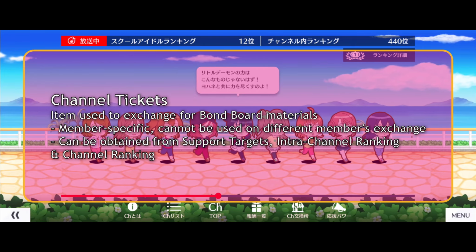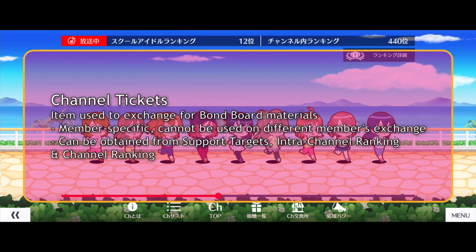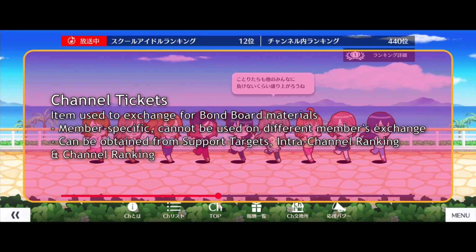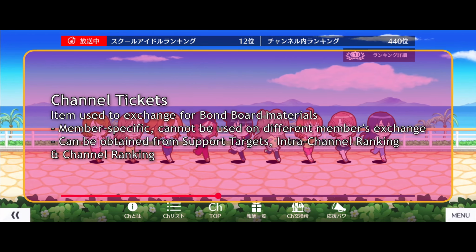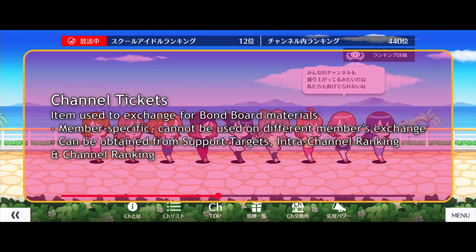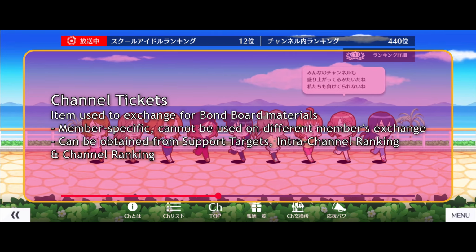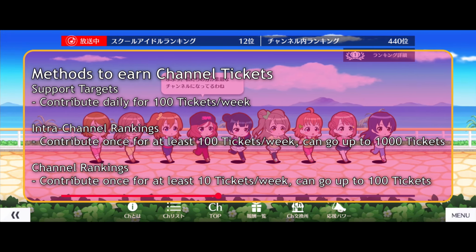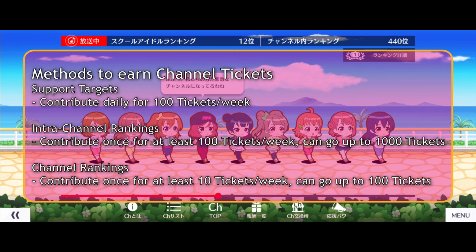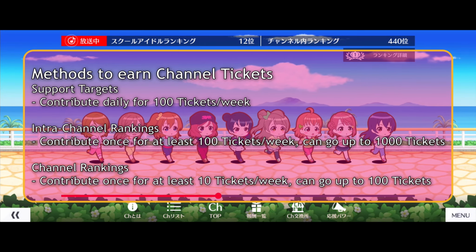The exchange token that is used for School Idol channels are channel tickets. These tickets are channel specific. You can't use Johanna tickets to exchange with Kanata's stuff. There are 3 methods to obtain channel tickets. The first one was briefly talked about, support targets. As long as you contributed daily, you're pretty much guaranteed 100 tickets per week.